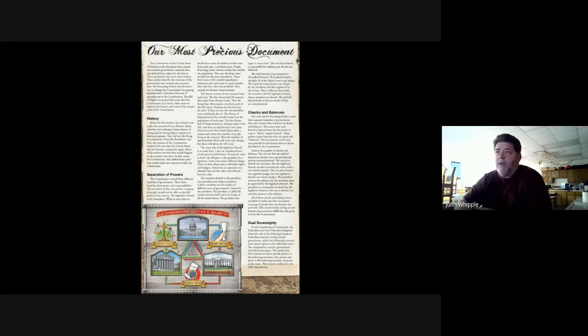When it came time to decide how many lawmakers would come from each state, a problem arose. People from large states wanted to base the number on population. That way, the large states would have the most lawmakers. Those from states with a smaller population wanted to give each state an equal number. How did they solve this problem? They created 2 houses of government.